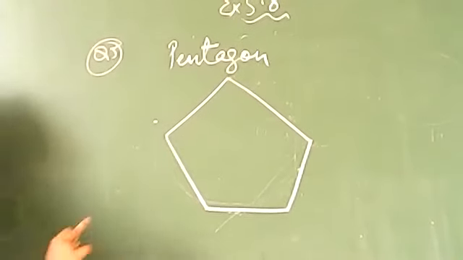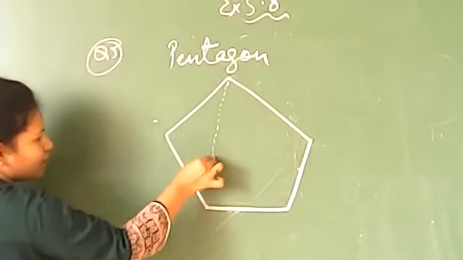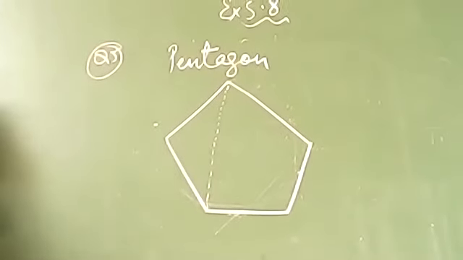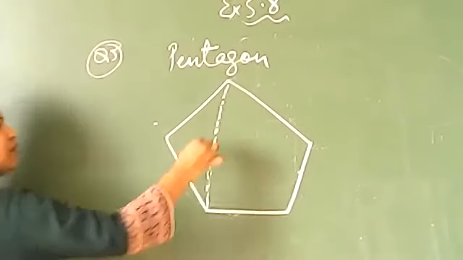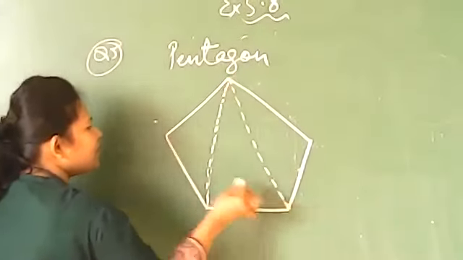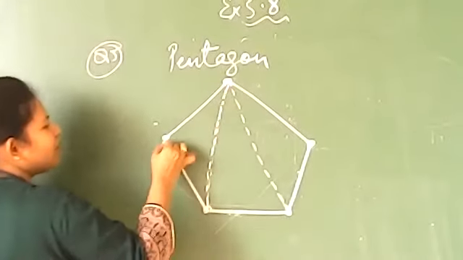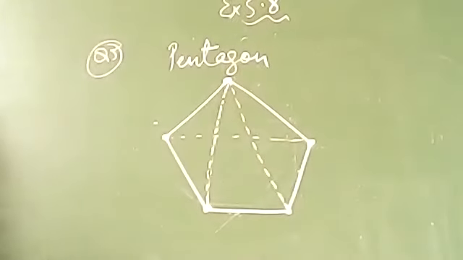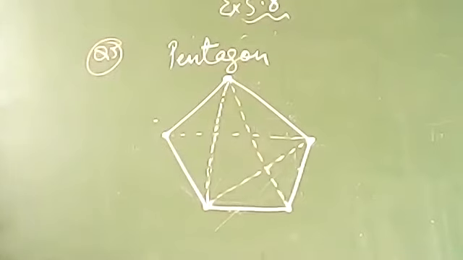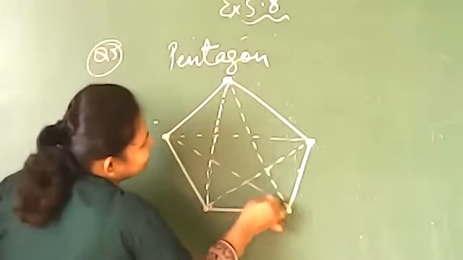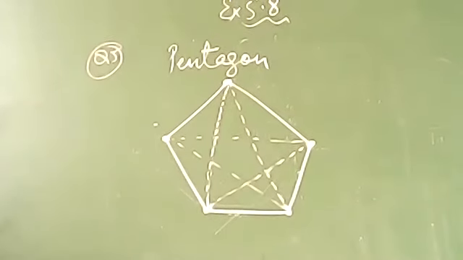Remember beta, if you do diagonal, you have to join opposite vertices. Now look at here. One diagonal. Let me do it dark. This is one diagonal. This is another diagonal. Yes. Now, this is the third diagonal. This is another diagonal. And this is another diagonal. Star only. Okay? So this is all about diagonal.